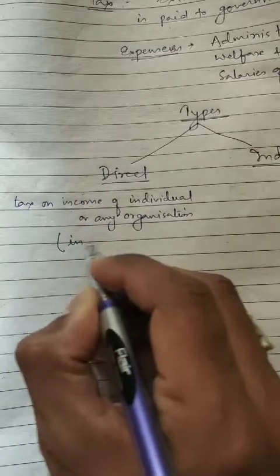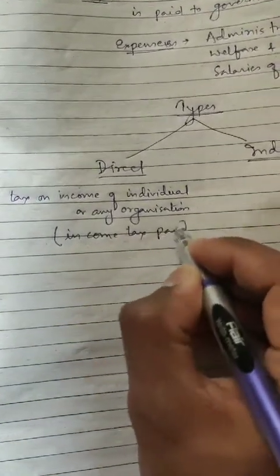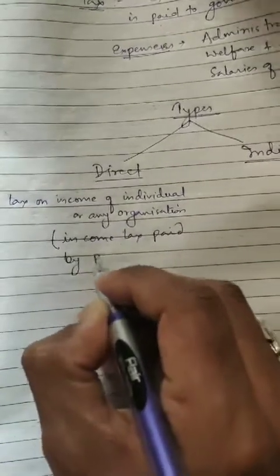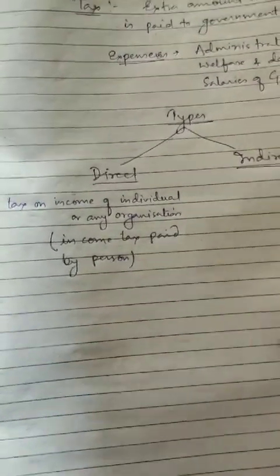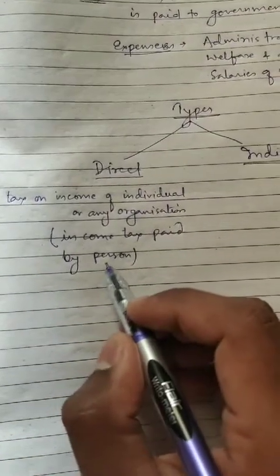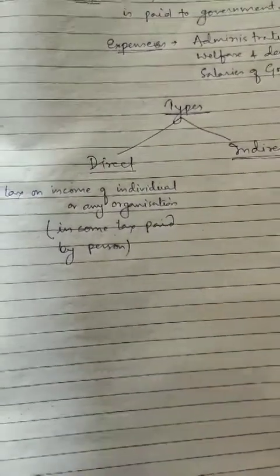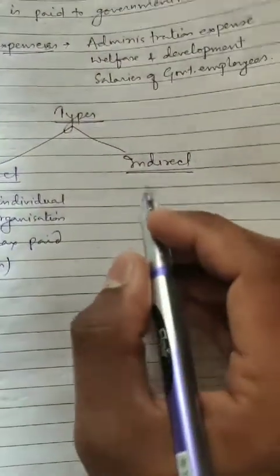It includes income tax paid by any person. Suppose we are earning and we are paying income tax to the government, that tax will be included under direct tax. Now next is indirect tax.